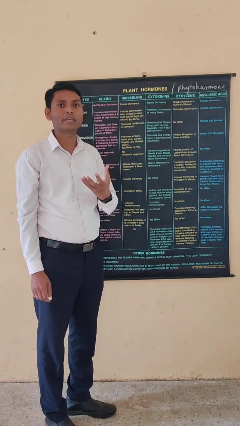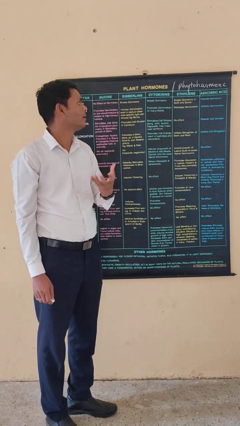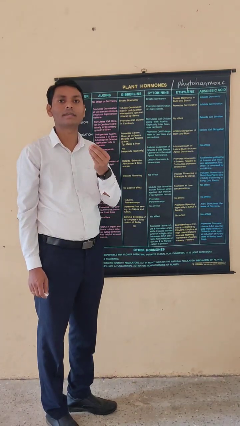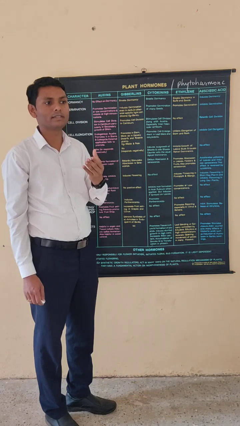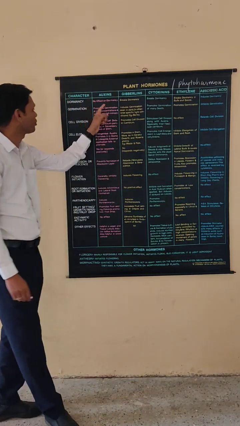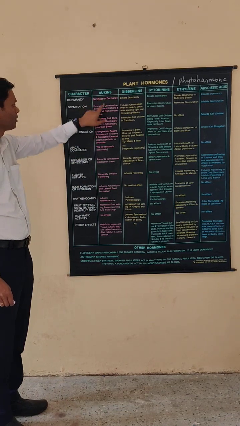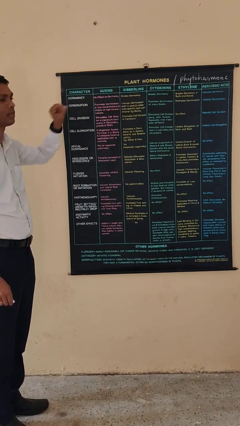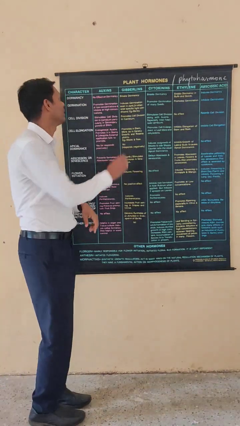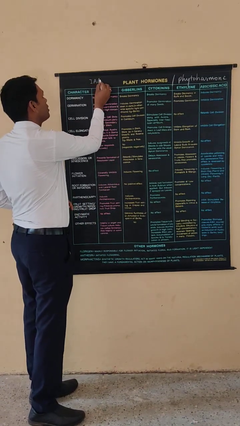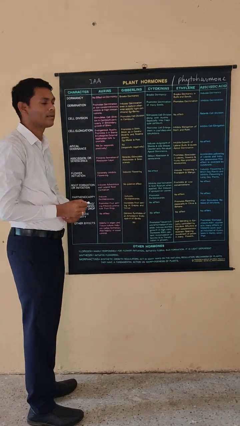Each hormone has a different important role in a plant. So first of all we learn about auxins. Auxin is commonly called indole acetic acid.